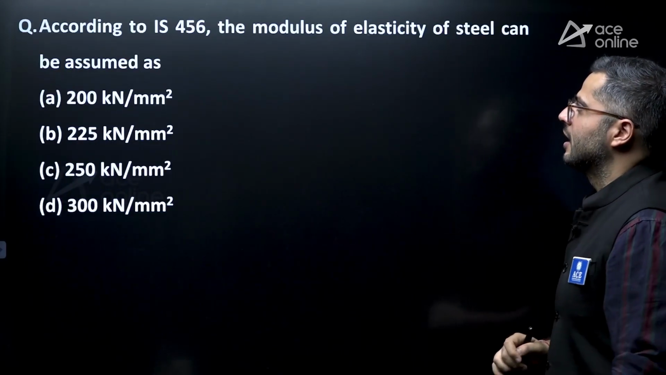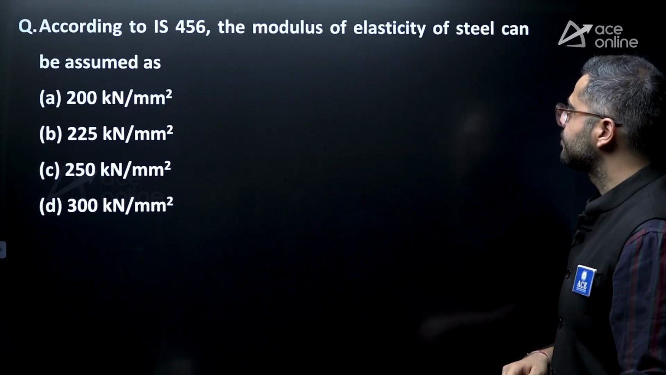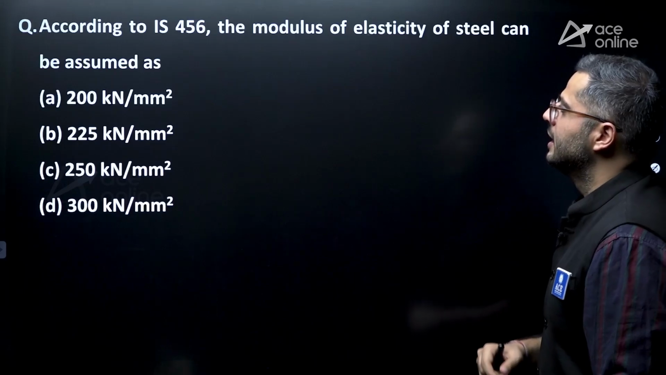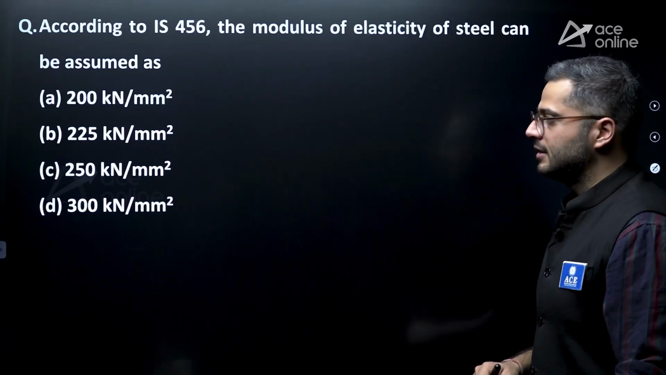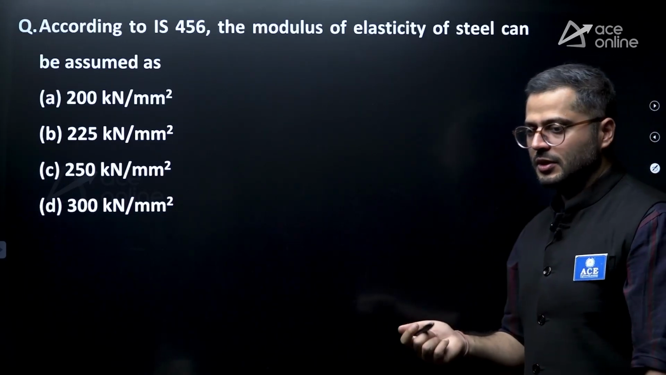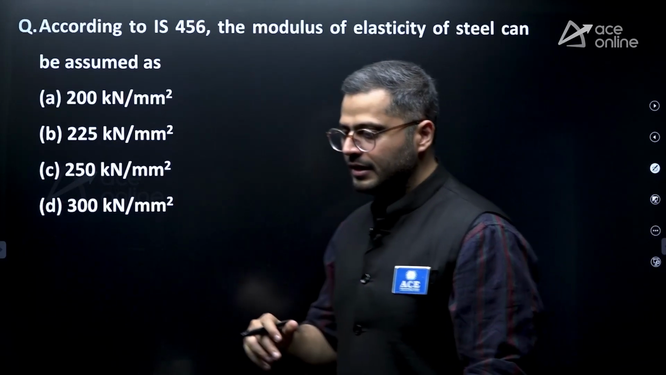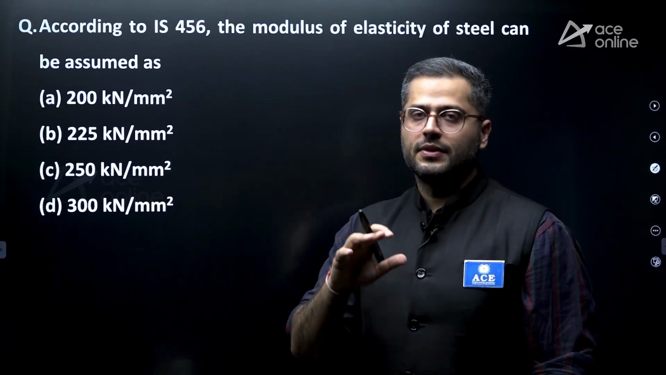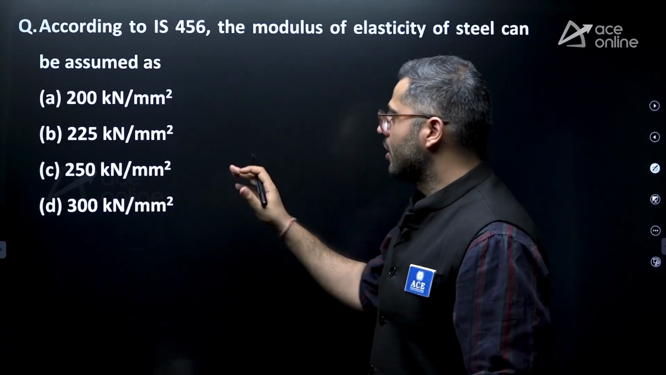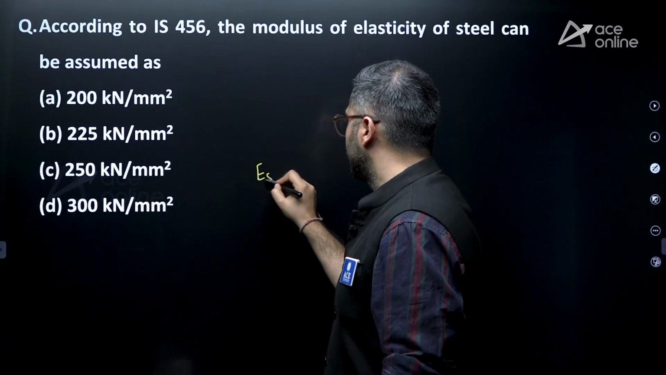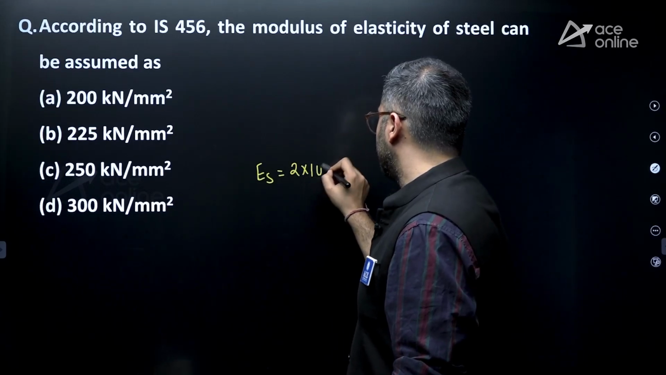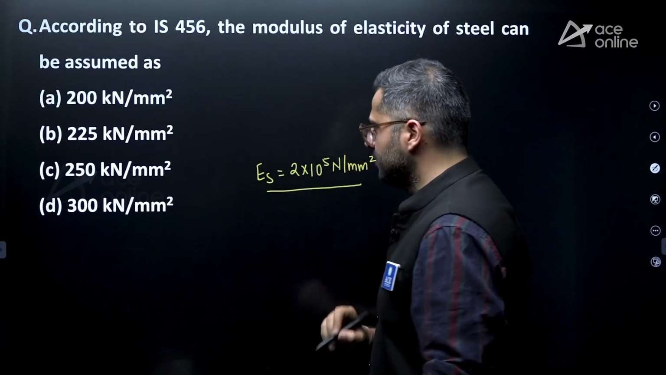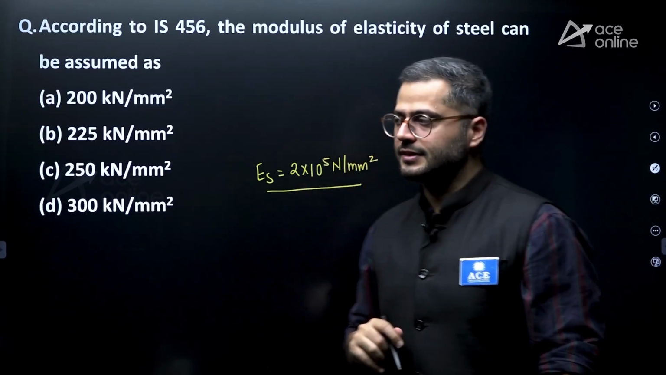Next question, let's see, according to IS 456, the modulus of elasticity of steel. So specifically in this question, they're talking about the reinforcement aspect of the steel, right? In general, for steel structures also, when we consider standard steel material or standard structural steel, the modulus of elasticity, that is Es, is equal to 2 into 10 to the power 5 Newton per mm square. For higher grades of steel also, you can expect the same modulus of elasticity.